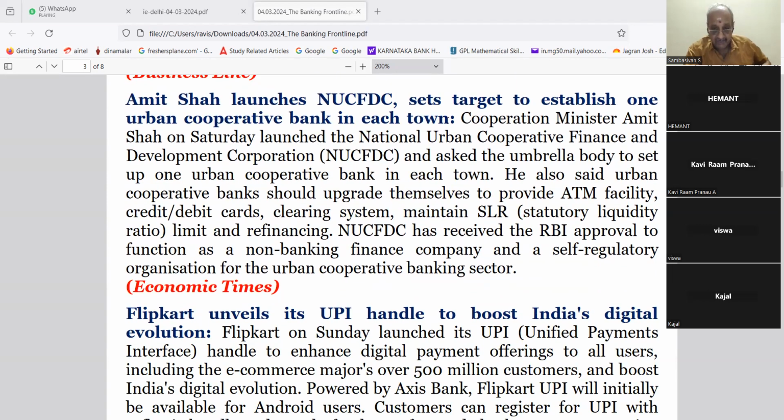So, Hemant, please read this. Cooperation Minister. Hemant, are you there? Yes, sir. I'm there, sir. Actually, it's outside, and so there will be some disturbance. Acha, acha. Viswa, can you read? Yes, sir. Please read Cooperation Minister. Oh, wait, 1 second, sir.